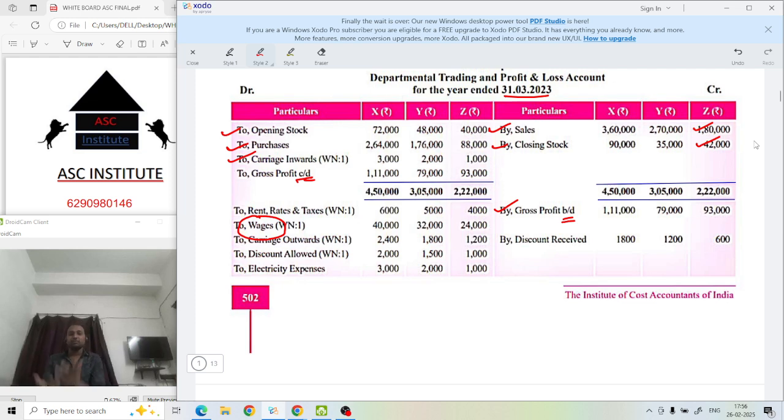CAs are giving 7 papers. How many papers are you giving? You will see that your paper is of 8, but it's not 8, it's 12 papers. In one paper 2 subjects are combined, and that makes it even tougher.